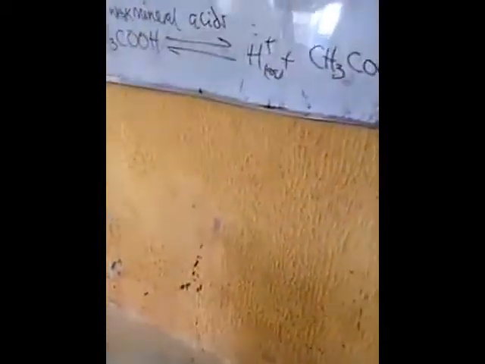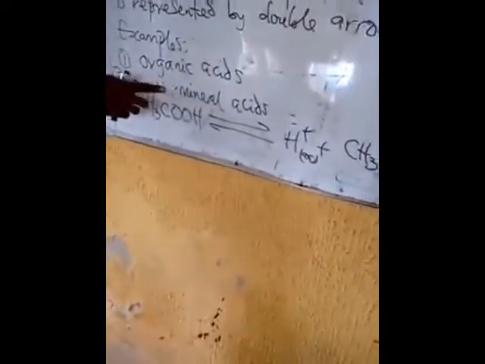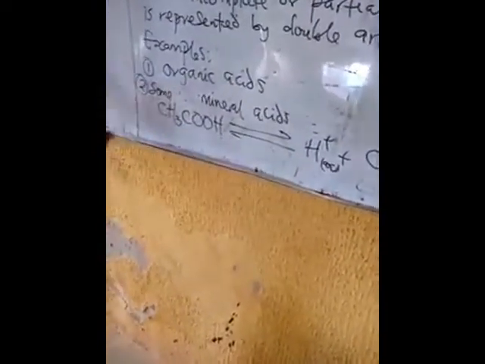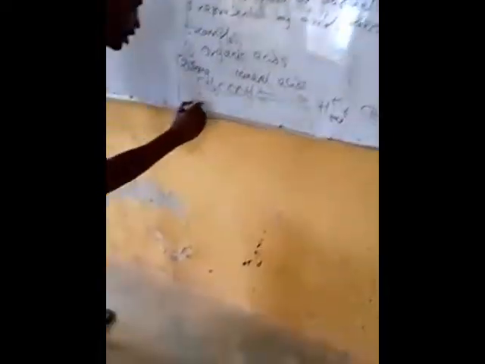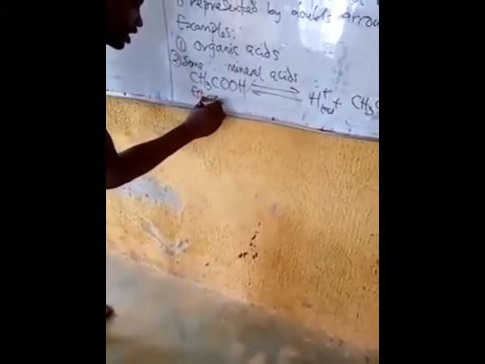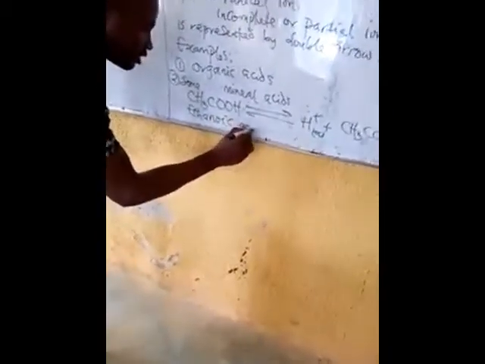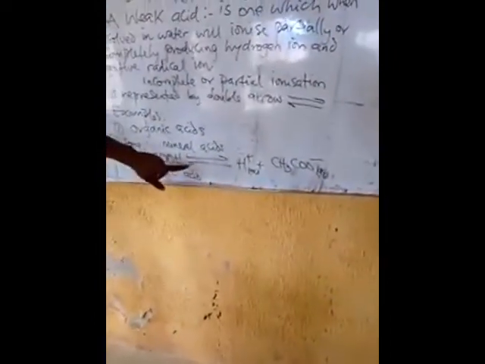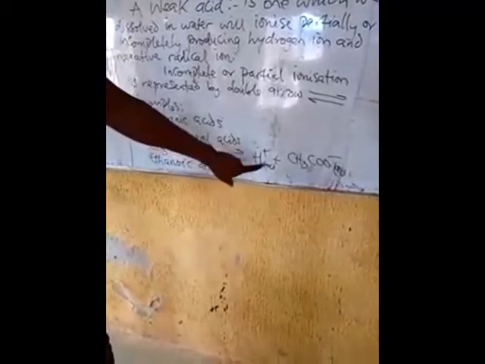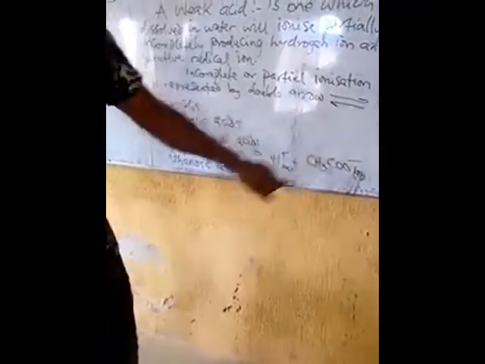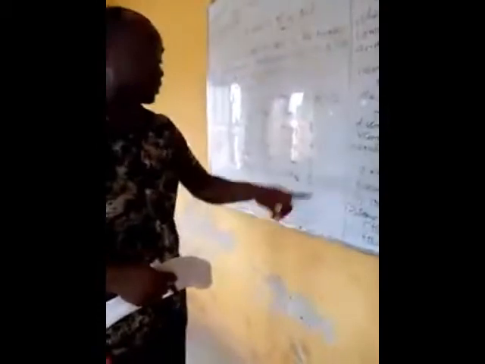Here we have CH3COOH, this is called ethanoic acid. And you can see here we have a double arrow, and it produces H+ aqueous and CH3COO- a negative radical there. So this is an example of what we call a weak acid.